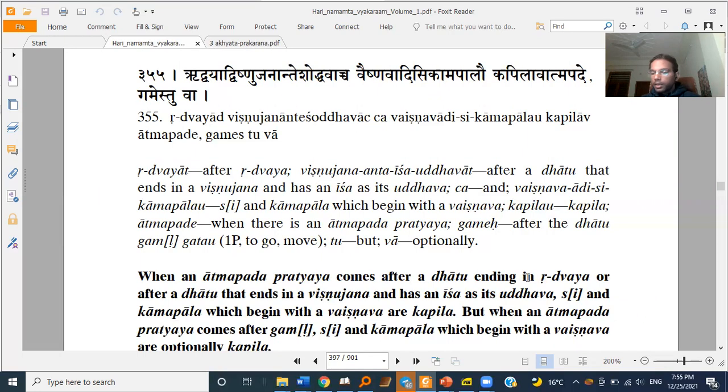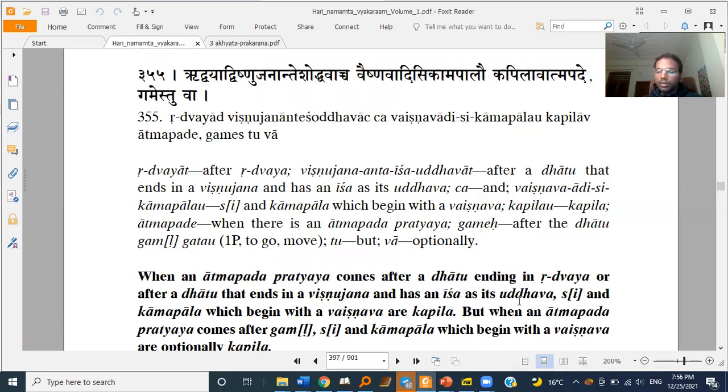Either that dhatu ends in Ridvaya, or after a dhatu which ends in a Vishnu Jana and has an Isha as its Uddhava, like Shid dhatu. Shid dhatu is ending in a Vishnu Jana and it has Isha at its Uddhava, the E Rama, right?